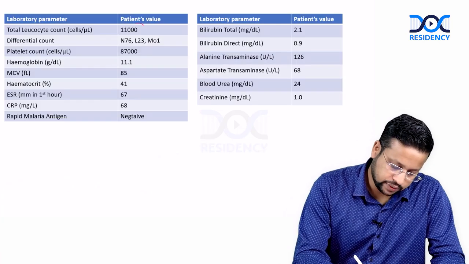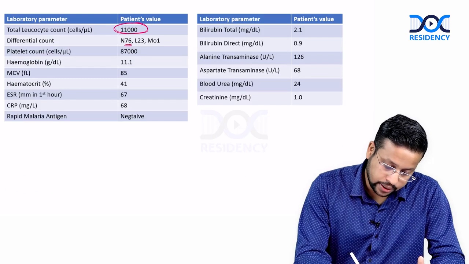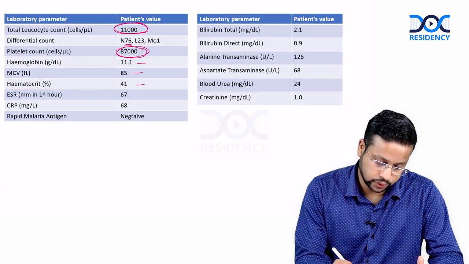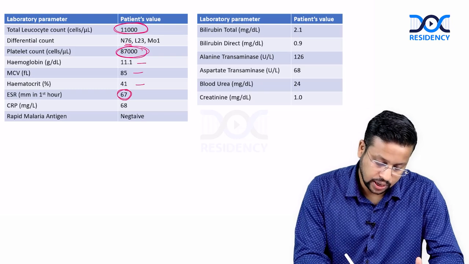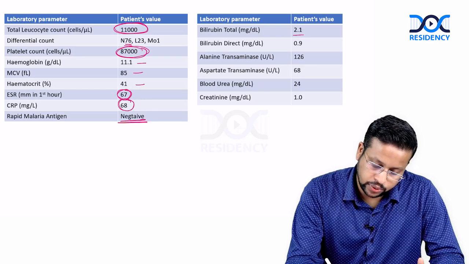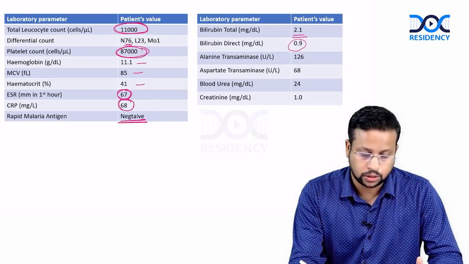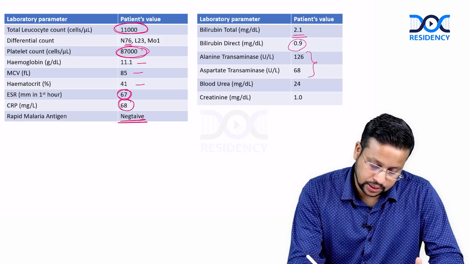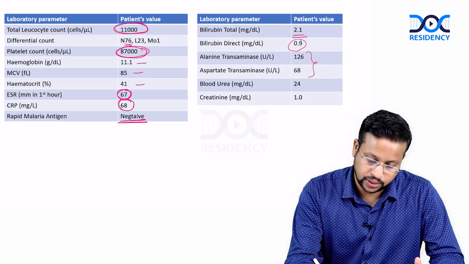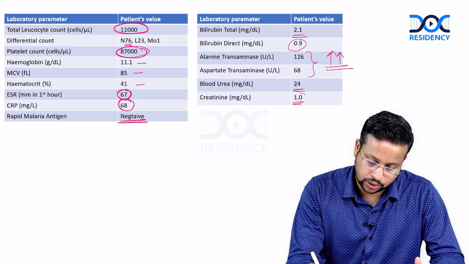The total count is 11,000, slightly on the upper side, neutrophilic. Platelet count is low, 87,000. Hemoglobin is okay, MCV is okay, hematocrit is okay. ESR is elevated, CRP is elevated, RMT is again negative. Bilirubin is slightly raised, direct bilirubin is 0.9. AST, ALT is 126 by 68. So that is transaminitis, it's elevated. Blood urea is okay, creatinine is okay.